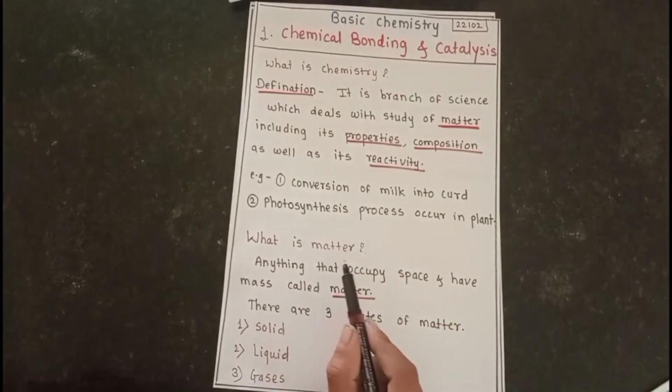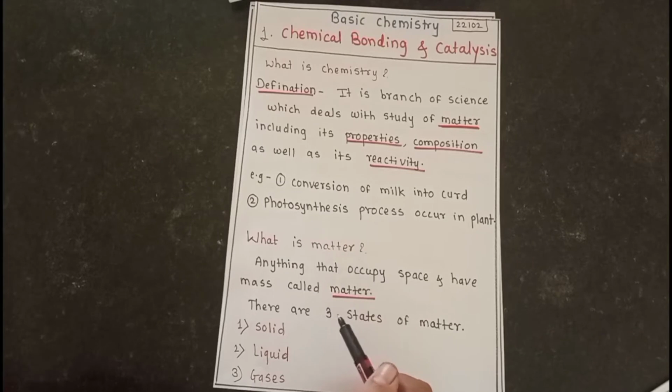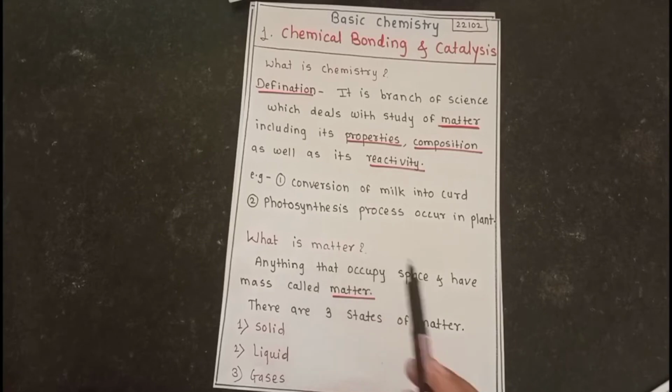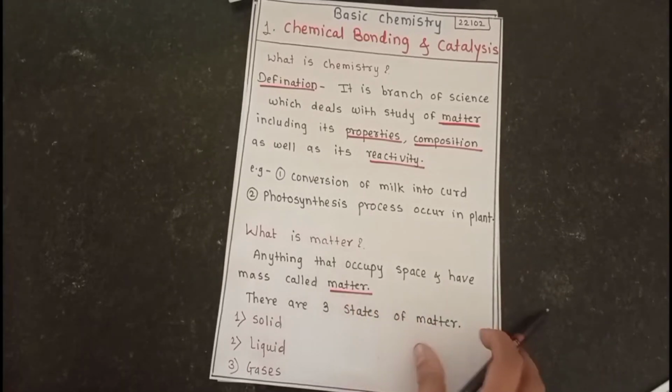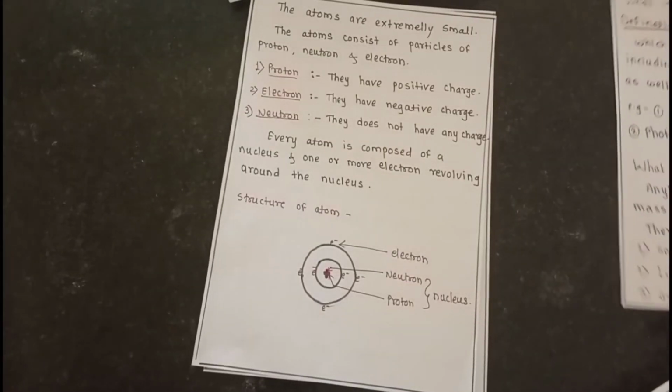This matter is classified into three states: one is the solid state, then the liquid state, and the gaseous state of matter. So let's see these three states of matter one by one.